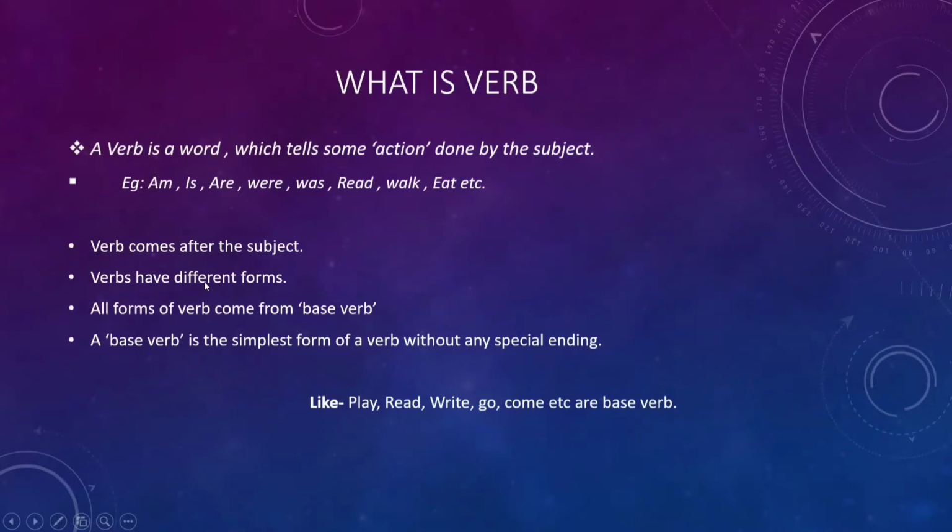Verbs have different forms. All forms of verb come from base verb. A base verb is the simplest form of a verb without any special ending, like play, read, write, go, come, etc.